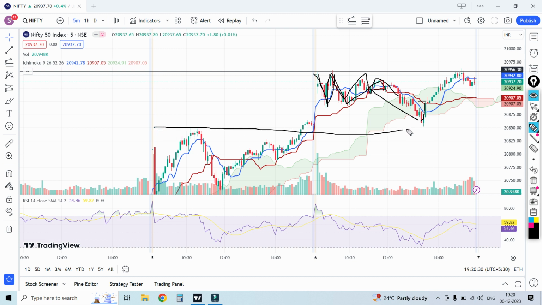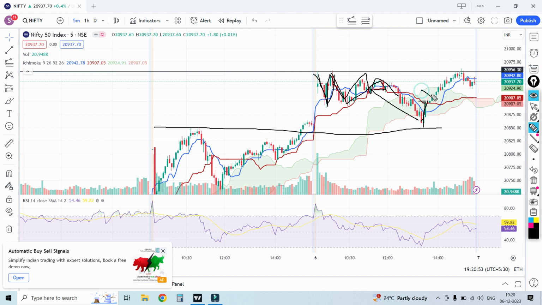This is the line, the market goes there, comes there, and again goes. So the market doesn't sustain downside, and it looks like a support level. The market reacts exactly at this point, so I exited my trade from here.